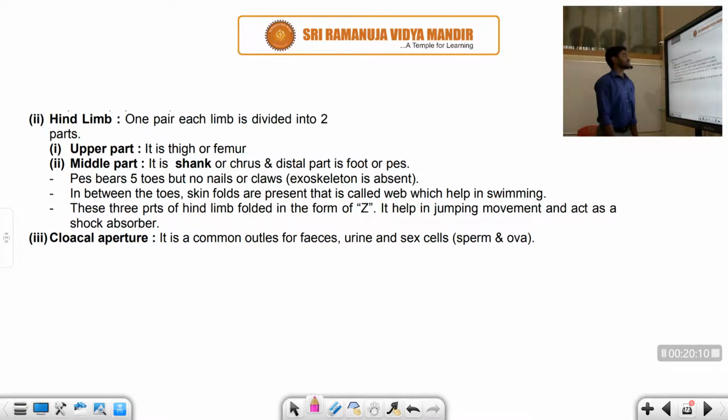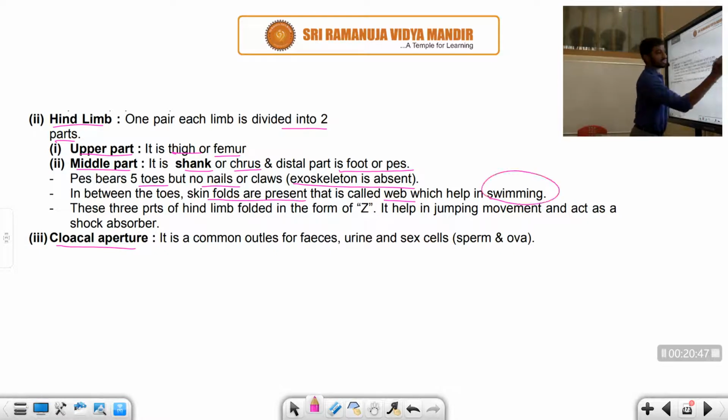The next one is the hind limbs. Hind limbs are also one pair, and each limb is divided into three parts. The upper part is the thigh or femur, the middle part is the shank or crus, and the distal part of the foot is called the pes. The pes has five toes but no nails, because the exoskeleton is absent. In between the toes, skin folds called webs are present. They are required for swimming. I told you already, webs are required for swimming only.